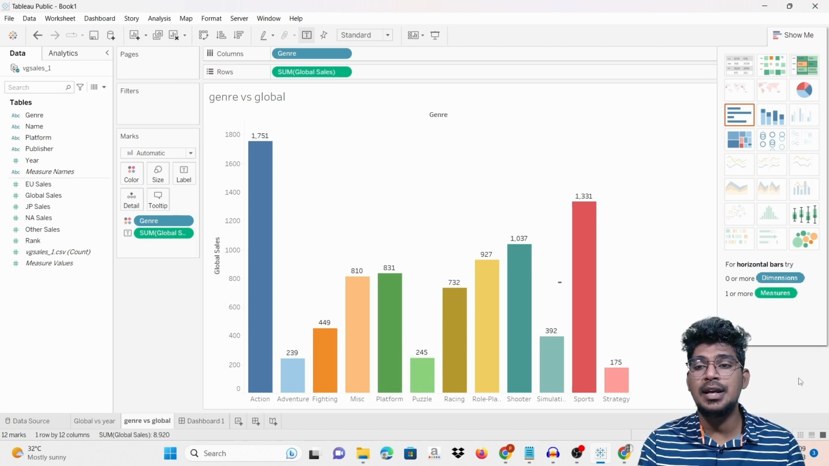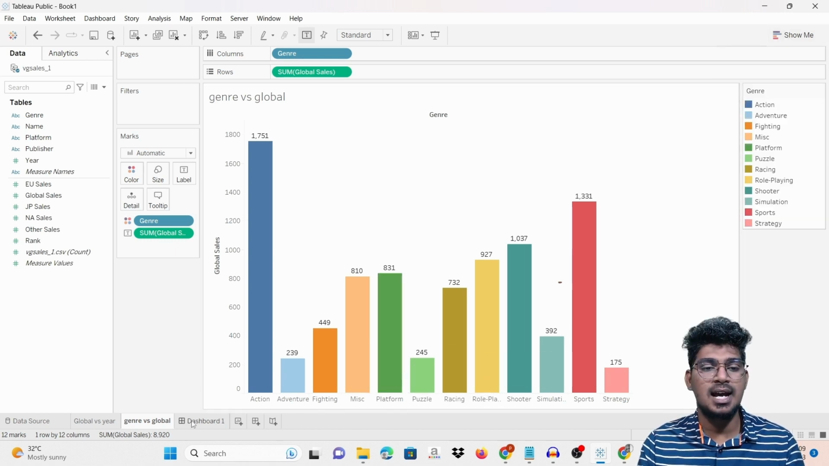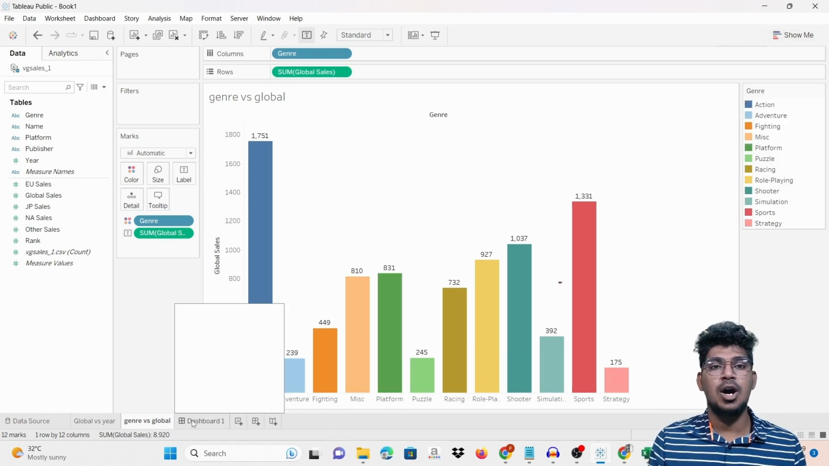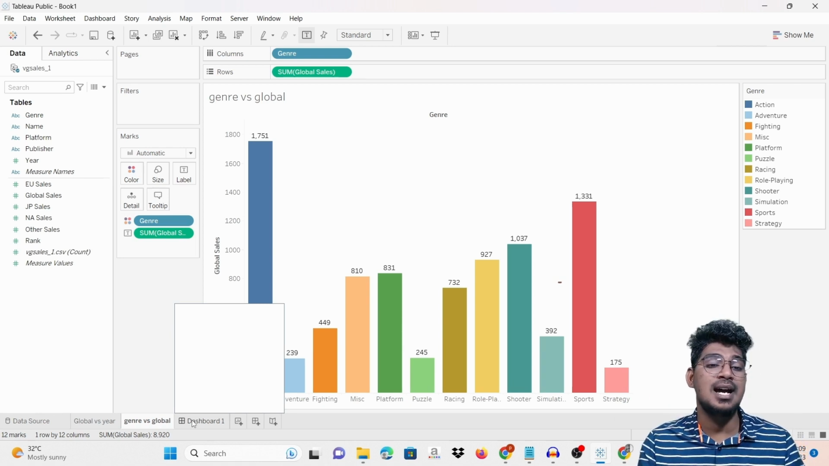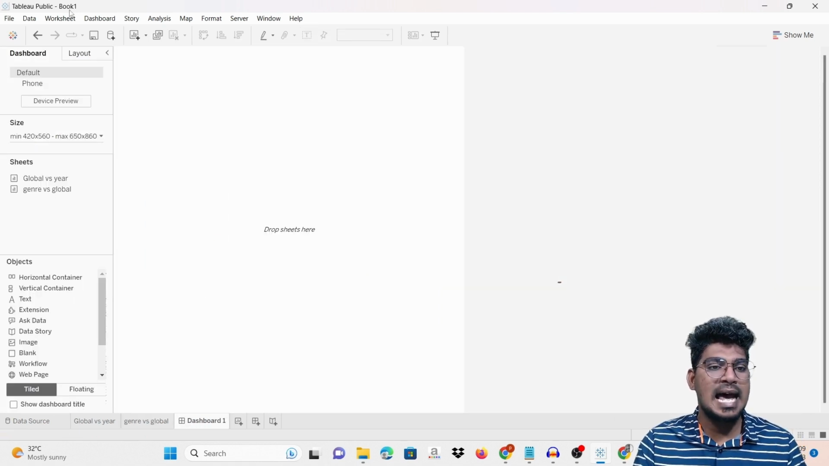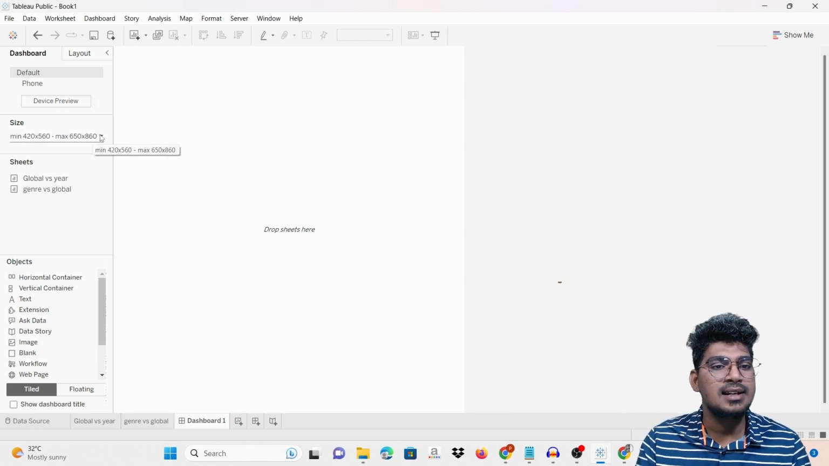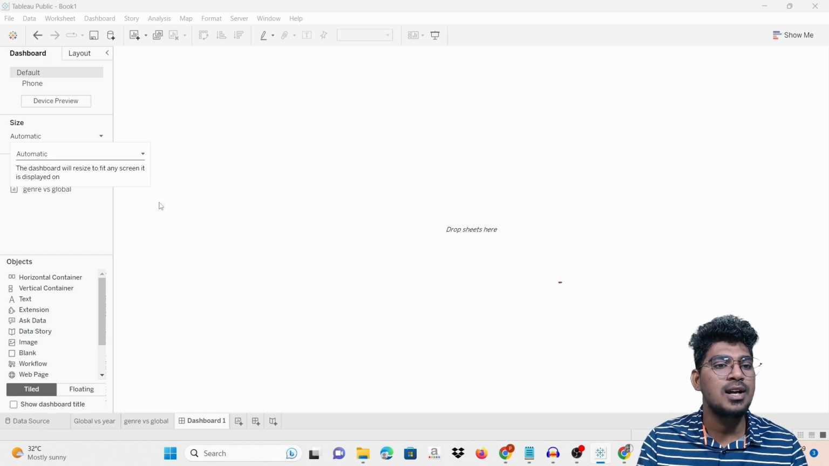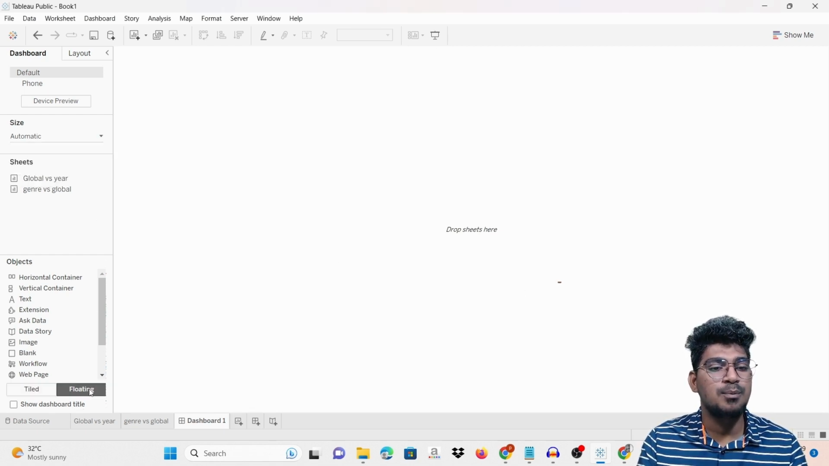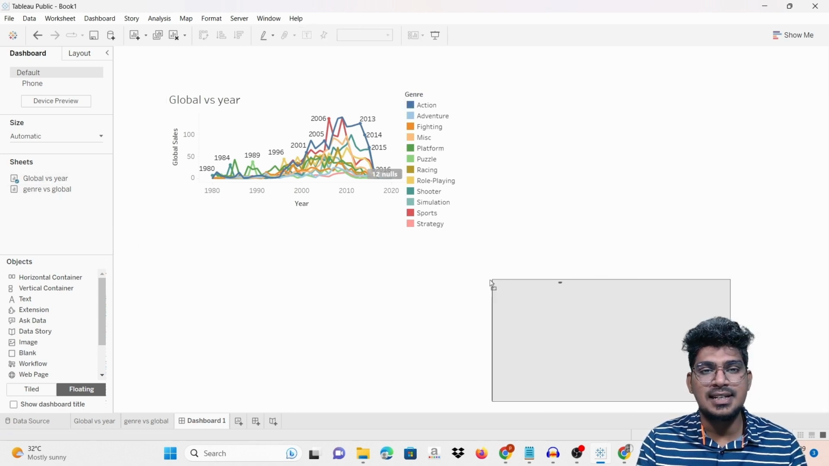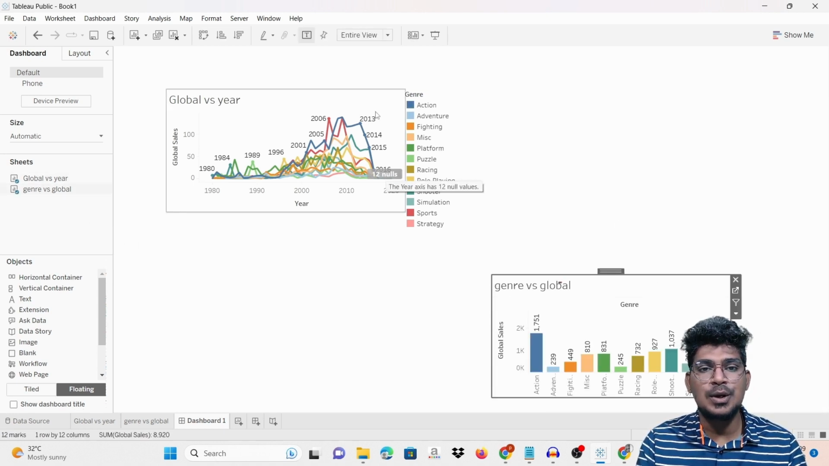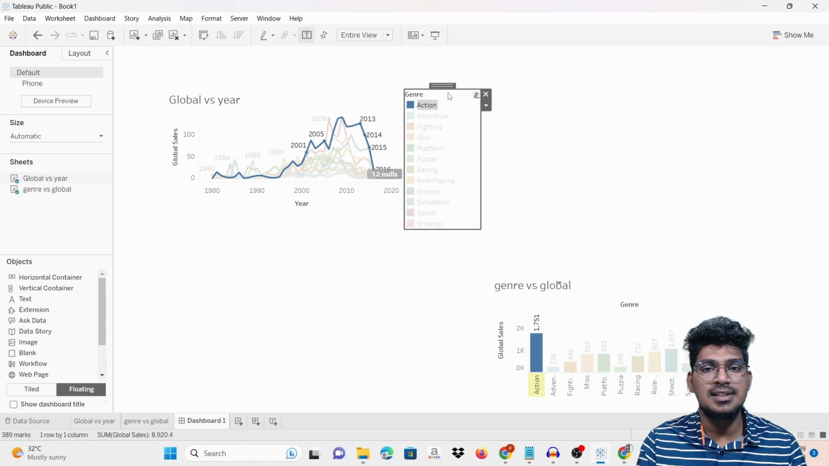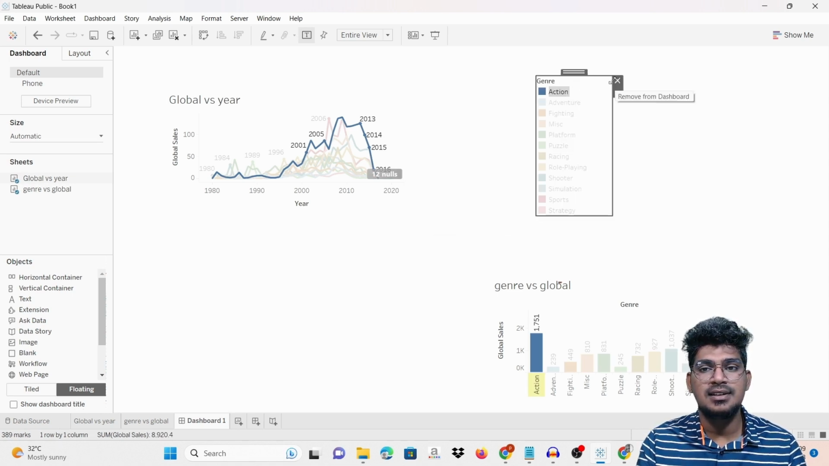After that I'm going to visualize multiple charts in one single screen, and that is actually the dashboard. So I'm going to click the dashboard here, and you can see the size of the dashboard is actually automated, so it will make the full screen. And you can click on the sheets here, locate that particular chart, and you can see it here, and also here. So once you are going to drag it in, just click it here,